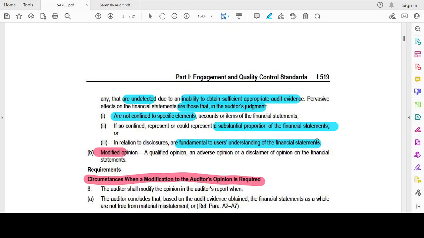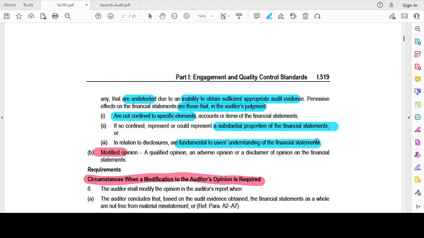Let's understand a balance sheet. We have equity and liabilities, and on the asset side there are only three things: inventory, debtors, and cash. Let's assume there was only a trading business, so there is no big fixed asset also. Only these three things are there, and inventory forms a large percent of the total assets.